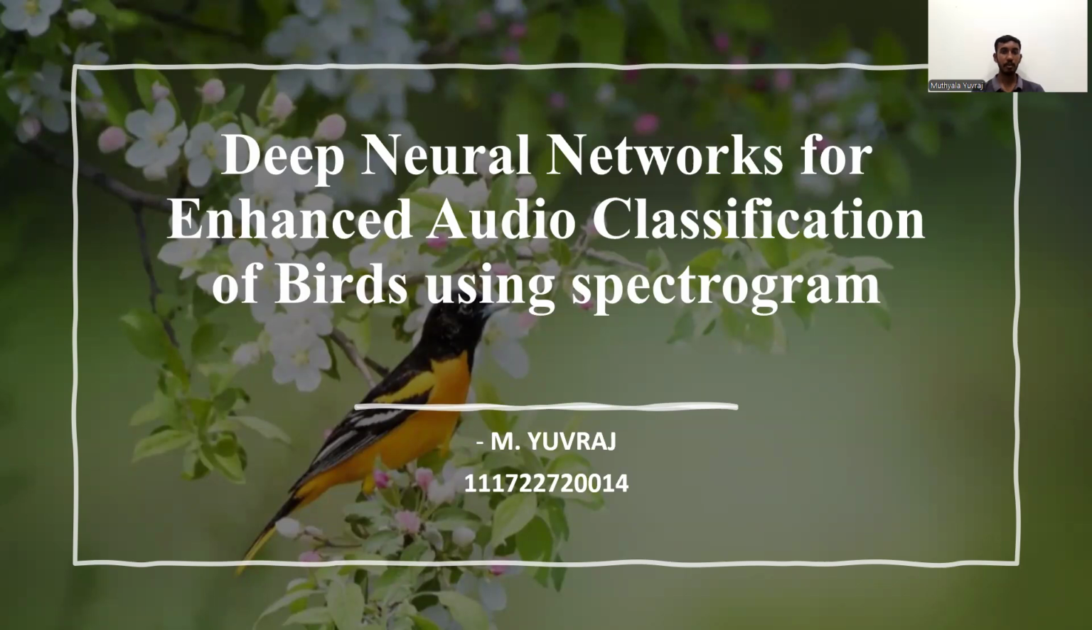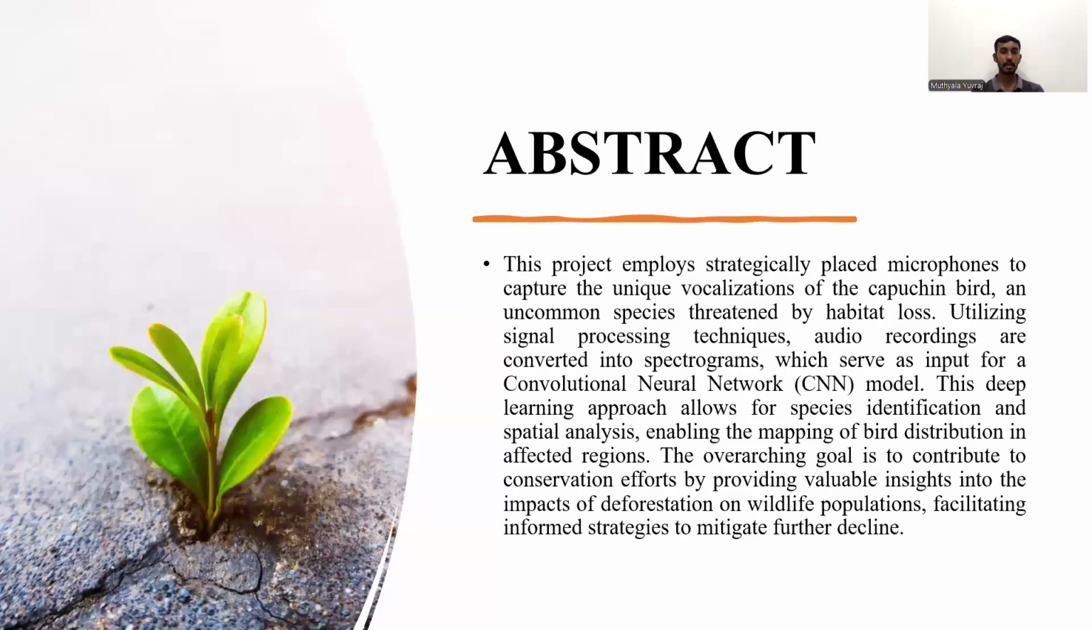In this video, I am going to explain my major project titled Deep Neural Network for Enhanced Audio Classification of Birds using Spectrogram. Abstract. The project uses microphones to record the sounds of capuchin birds, which are rare and at risk due to the loss of their habitat. The recordings are turned into visual representations of sound called spectrograms. The spectrograms are then analyzed by a type of artificial intelligence known as a convolutional neural network to identify the bird species and study where they live.